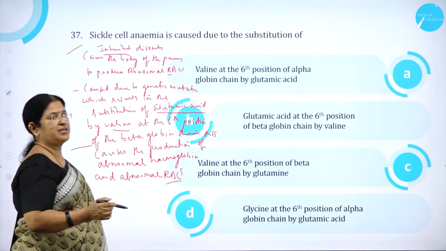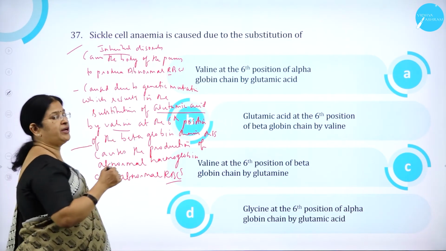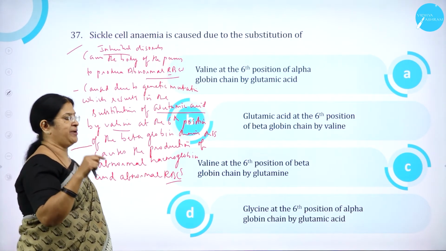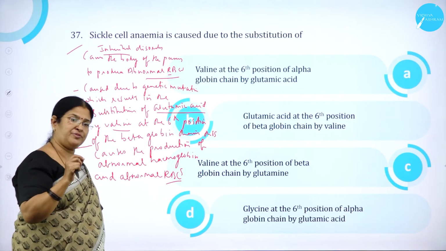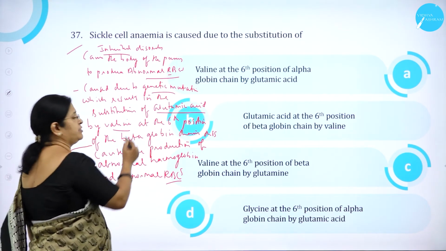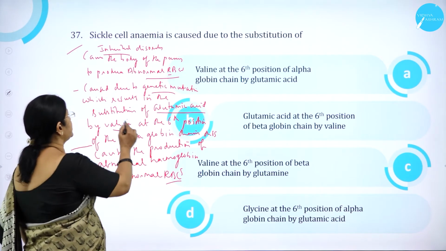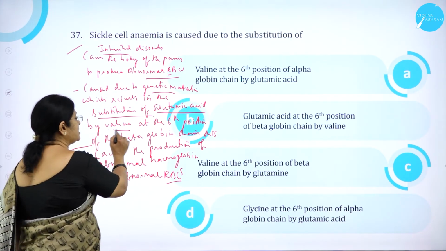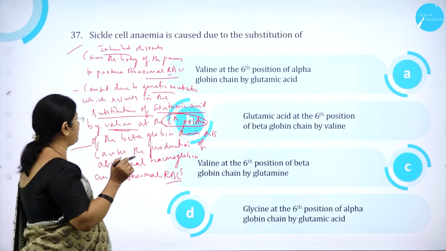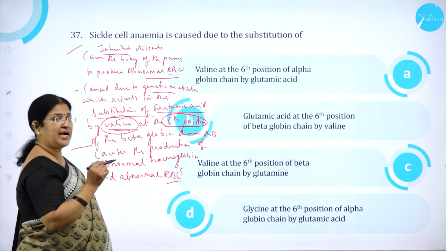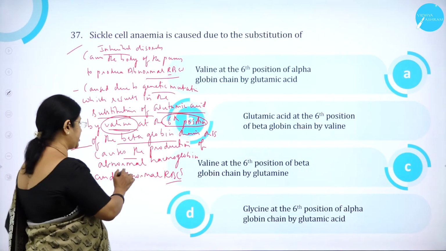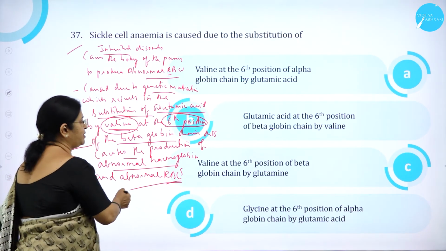As we know, sickle cell anemia is an inherited disorder which causes the body of the person to produce what? Abnormal RBCs. Instead of being biconcave, it will be sickle shaped. As a result, it is going to rupture the walls of the blood vessels causing anemia. So it is what? Due to genetic mutation. Why this genetic mutation takes place results in what? Substitution of glutamic acid by valine at the 6th position. So glutamic acid, one of the amino acid called glutamic acid, is replaced by valine at the 6th position of the beta globulin. Therein, this causes what? The production of abnormal hemoglobin and abnormal RBCs.